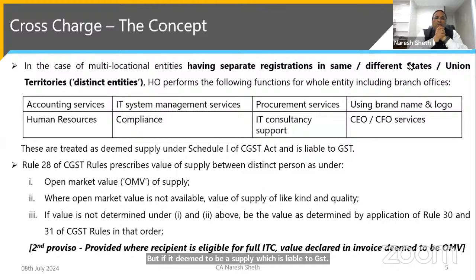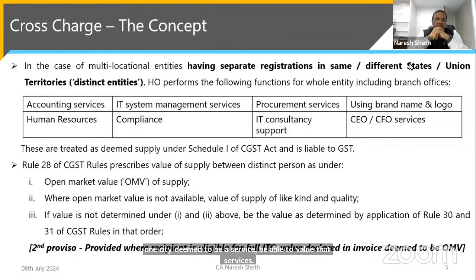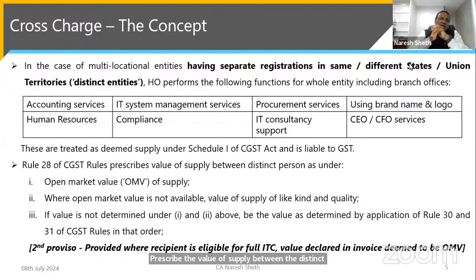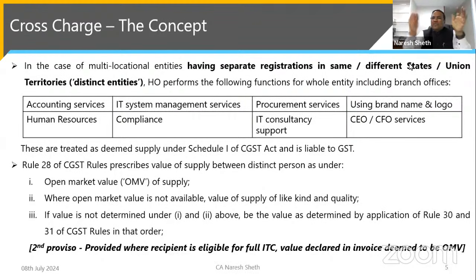So, in the case of multi-locational entities, I have already explained this. Basically, HO provides support to all its branches, all its depots, all its retail outlets, factories. All these things are deemed to be a service. And once it is deemed to be a service, we have to value that service. Rule 28 prescribes the value of supply between distinct persons. First, you have to try to find out the open market value of the supply. Generally, you will not have any open market value of supply because it is entity specific.